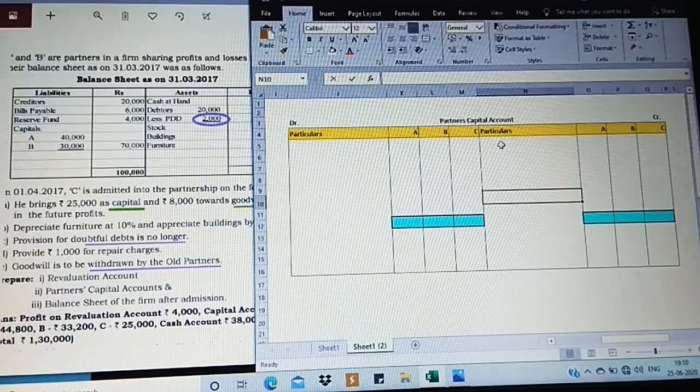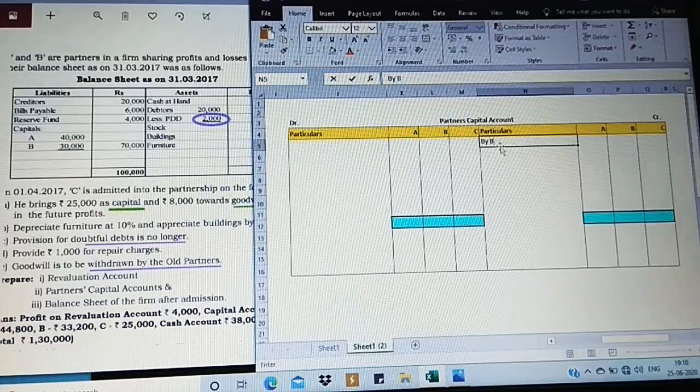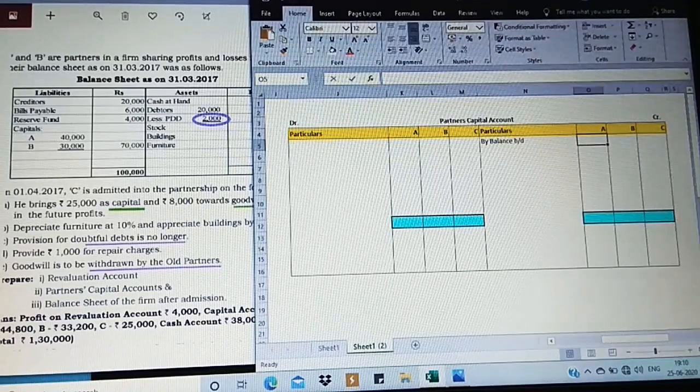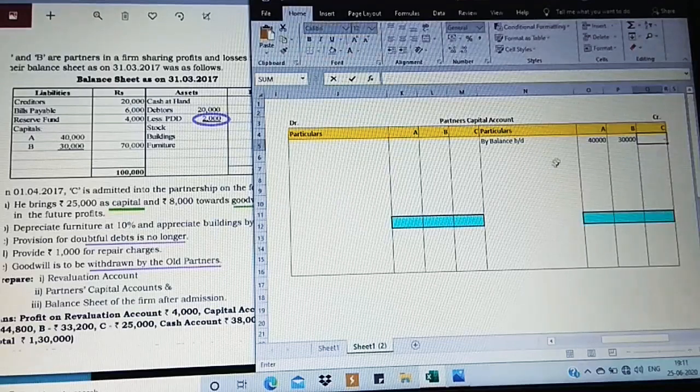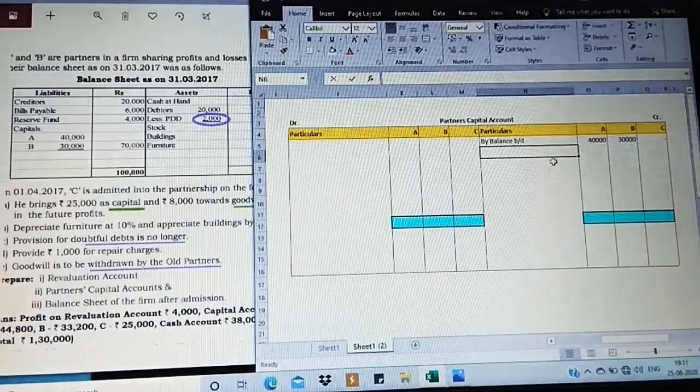Now the first step on the credit side, always opening balance. So I'm going to write it by balance brought down. So what is the opening balance from the question? Just observe the question. In the question you have capitals of A and B, 40 and 30,000. So I'm going to take 40,000 for A and 30,000 for B. C is nil because from the opening C is not going to be considered because C is a new partner.